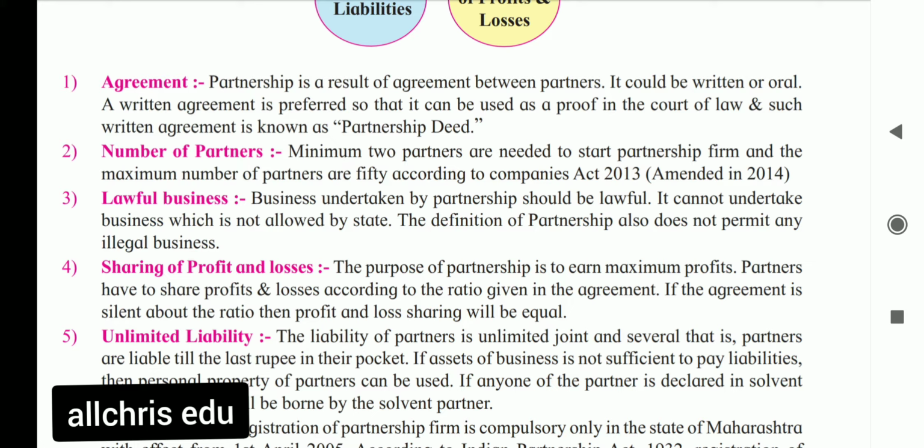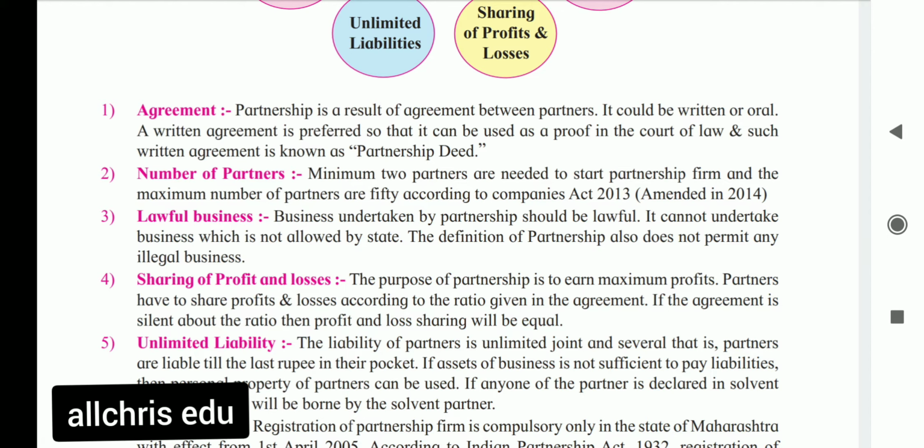Now here two points are very important. When they are sharing profit, in which ratio can they share? The ratio in which they wanted to share profit, they must mention in their partnership deed. If the partnership deed is silent, meaning the ratio is not mentioned in the partnership deed, in that case partners will share their profit and loss in equal ratio.